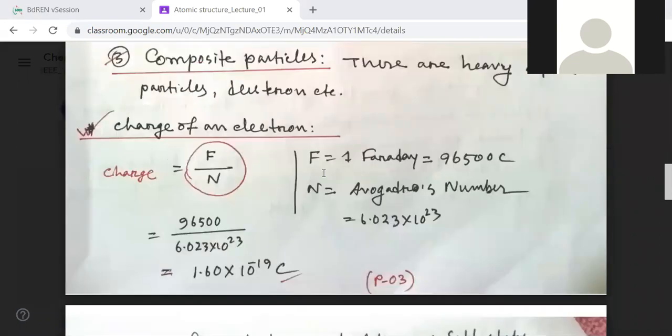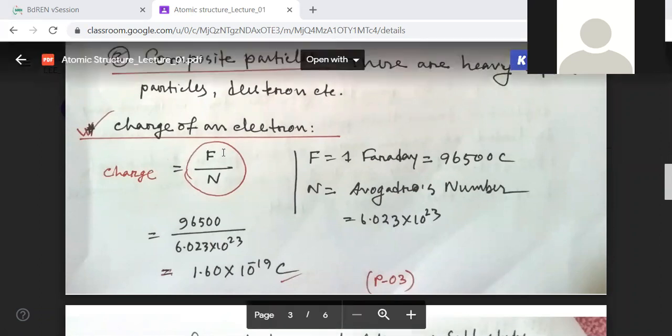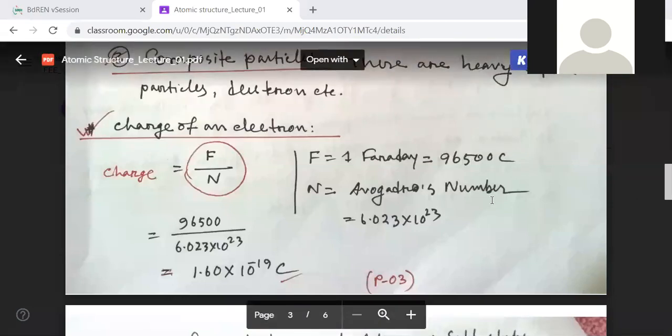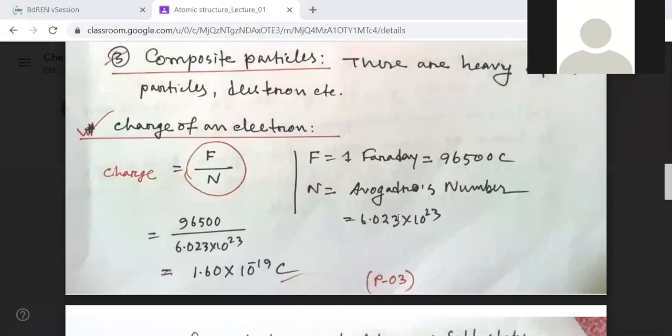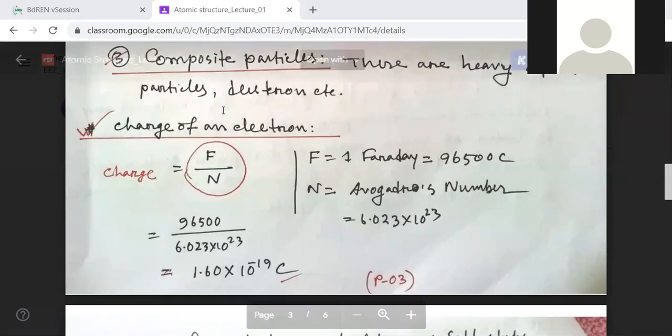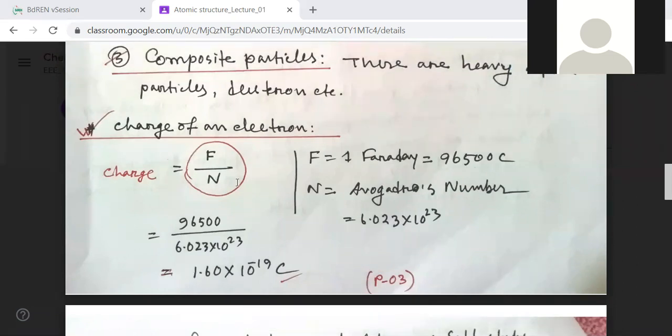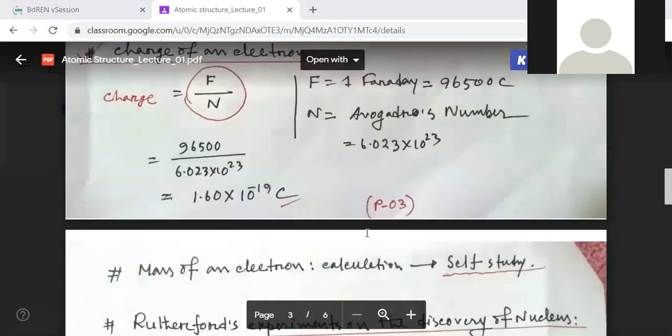Now we have to calculate the charge of an electron. How to calculate the charge of an electron? It's a very simple formula. Charge of electron equals F by N, where F is 1 Faraday. You know very well 1 Faraday equals 96500 coulomb, and N is Avogadro's number, 6.023 × 10^23. If you divide, the value you get is 1.60 × 10^-19 coulomb. So you have to place a negative charge here.